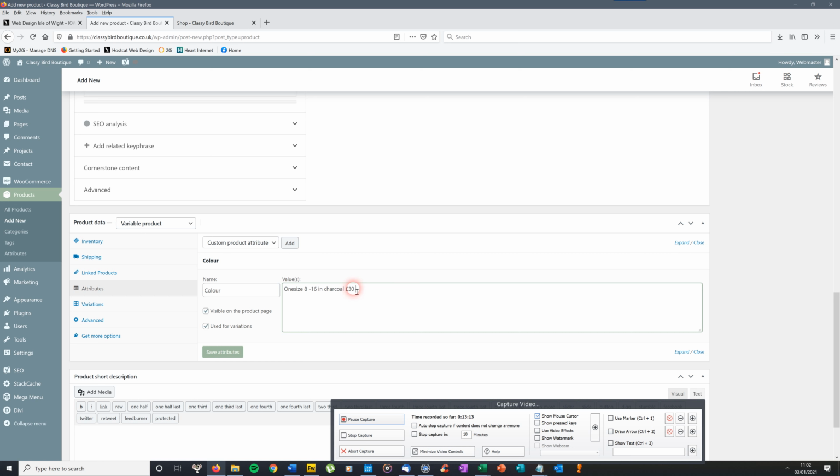Right, then after you've put the first attribute, you leave a space, then you put a pipe. Now what that is on your keyboard is right next to the Z, next to the backward slash. It's above that, so you click on capital and go for that. It's called a pipe. It's just a straight line. You then take another space and put that in again just to make it quicker. Now I've got one size 8 to 16 in black, £30.